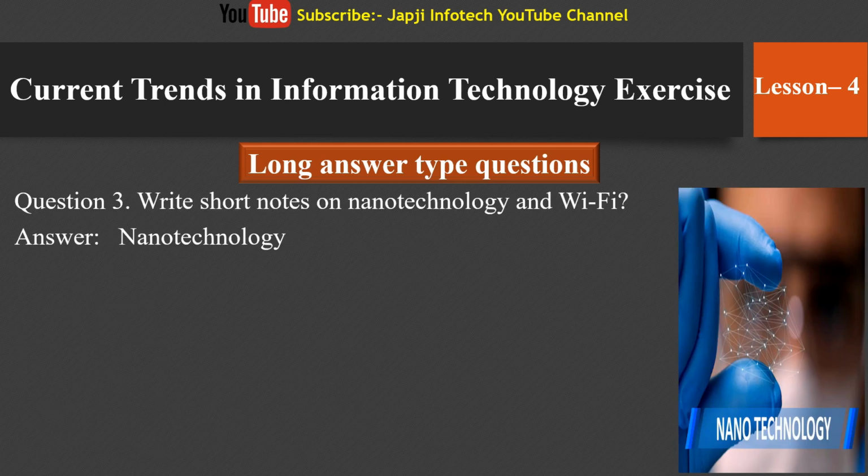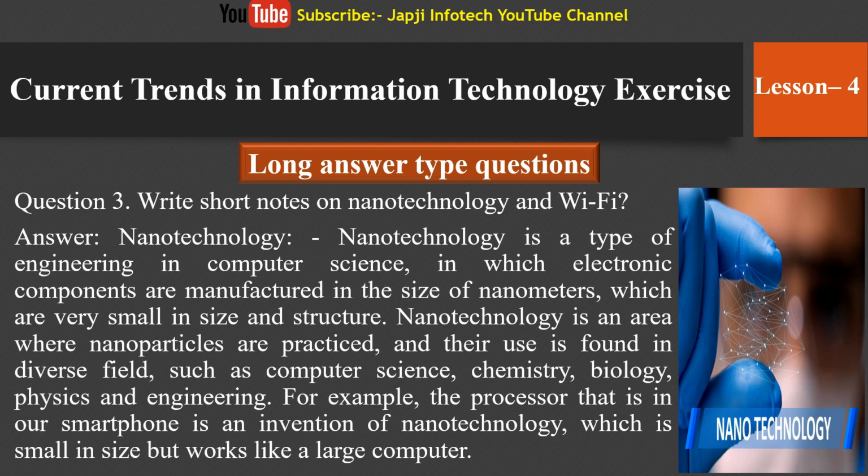So the third question is, write a short note on nanotechnology and Wi-Fi. Nanotechnology is a type of engineering in computer science in which electronic components are manufactured in the size of nanometers, which are very small in size and structure. Nanotechnology is an area where nanoparticles are practiced and their use is found in diverse fields such as computer science, chemistry, biology, physics, and engineering. For example, the processor in our smartphone is an invention of nanotechnology, which is small in size but works like a large computer.